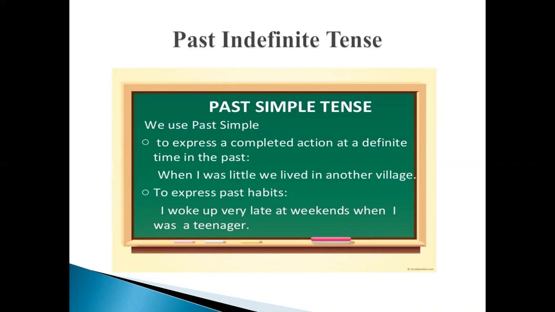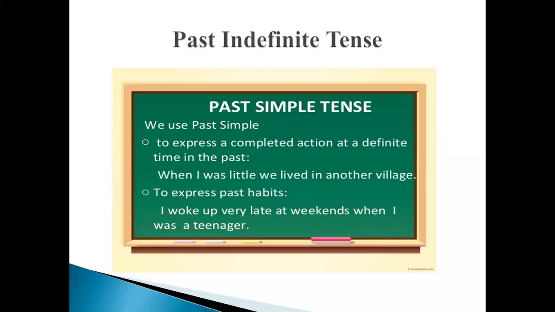Now, first of all the question comes: how will you recognize that a particular sentence belongs to the past tense? So we need to learn about its usage first. Past simple or past indefinite tense is used to express a complete action at a definite time in the past. For example, when I was little, we lived in another village. Now, when I was little refers to the past time, and we lived in a village tells us that this action was completed at a particular time in the past.